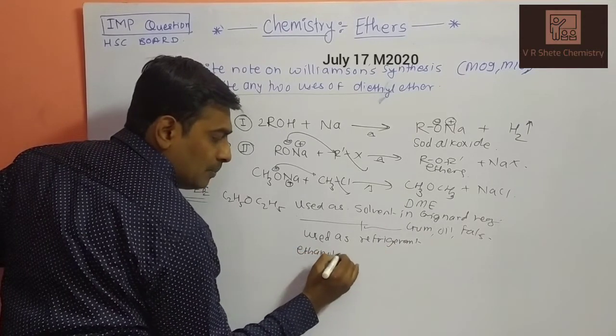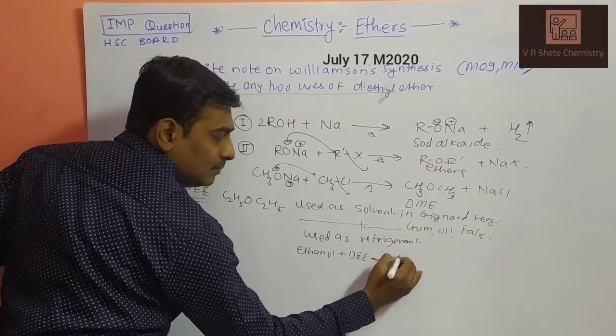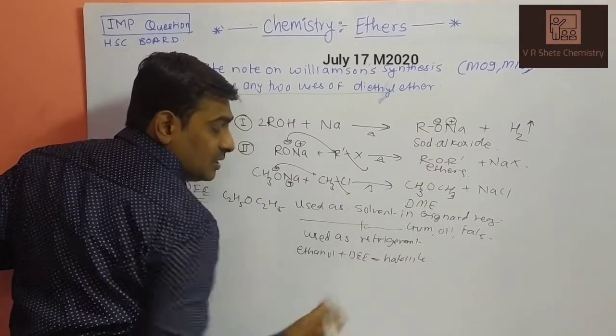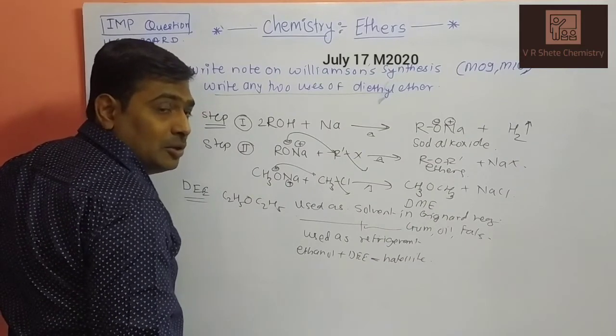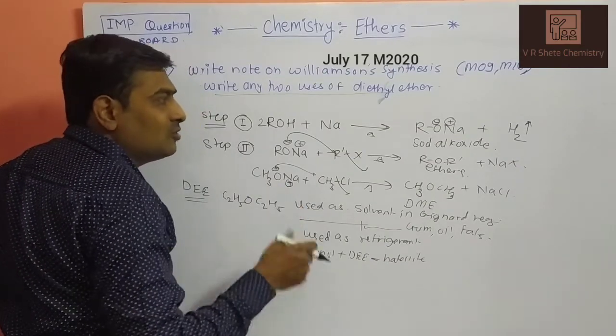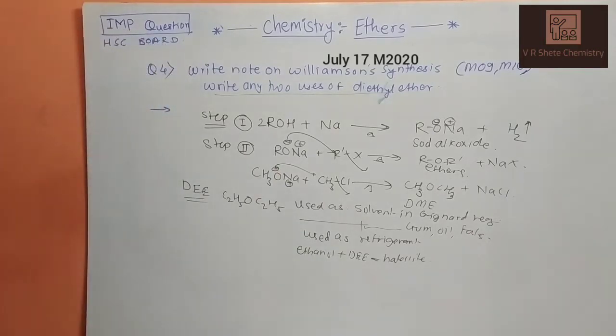Ethanol plus diethyl ether is called natalite, which is a substituent of petrol, so it can be used as a fuel. So these are the four uses. You can write any two uses from this one.